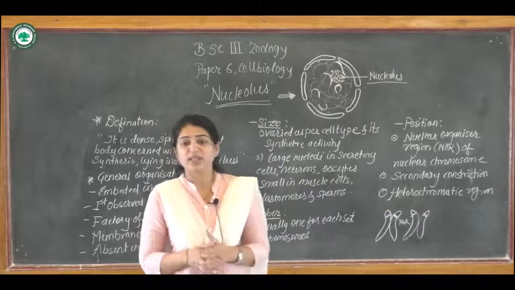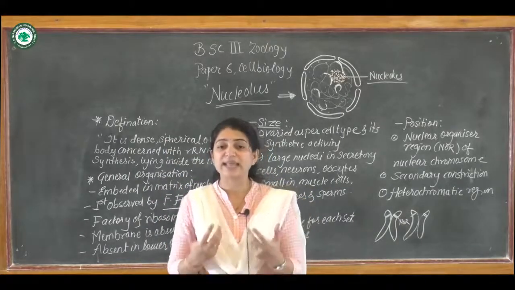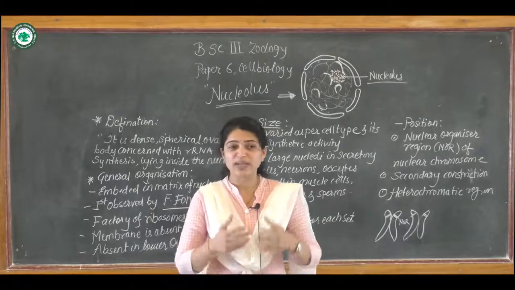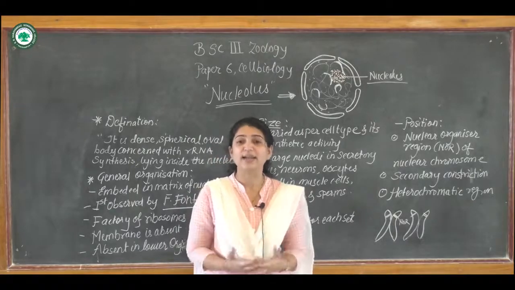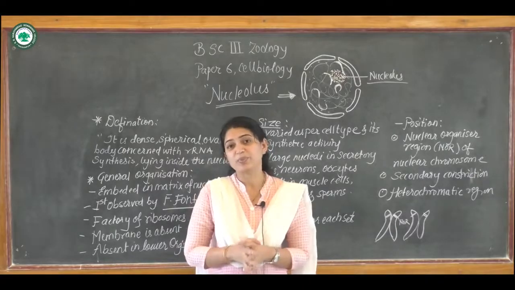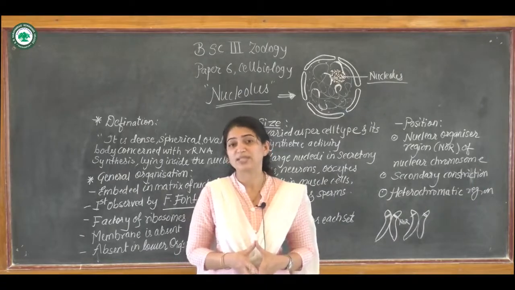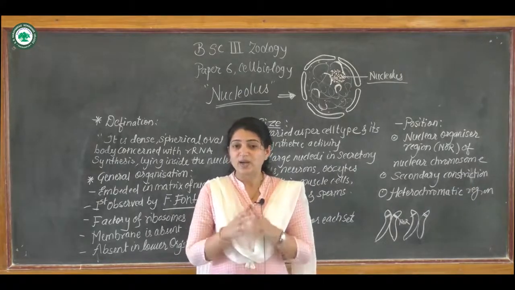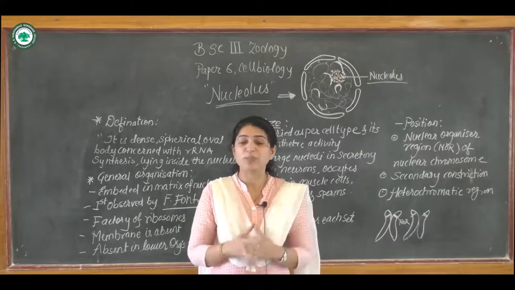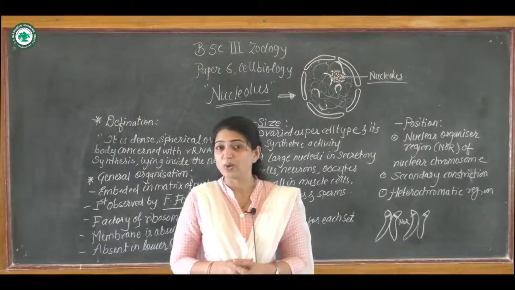To begin with, whatever protein synthesis takes place in our body, and whatever functions are carried out in our body, are due to the ribosomes. If ribosomes are not there, there will be no protein synthesis. In order to know the importance of the ribosomes, where are these ribosomes formed?